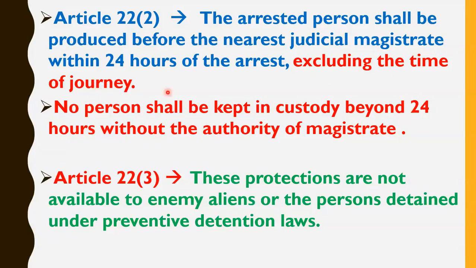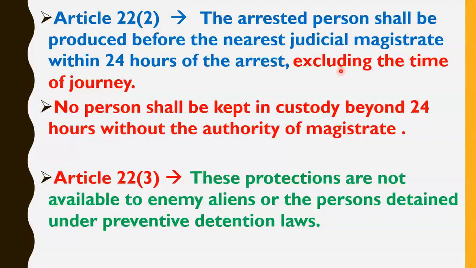So friends, that day I told you that the time of journey has to be excluded from 24 hours. The time of journey which has to be excluded from 24 hours is from the place of arrest to the police station. But it is not actually the police station, it is the court of judicial magistrate.